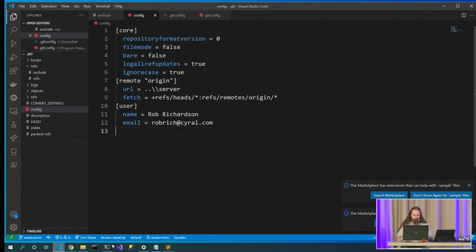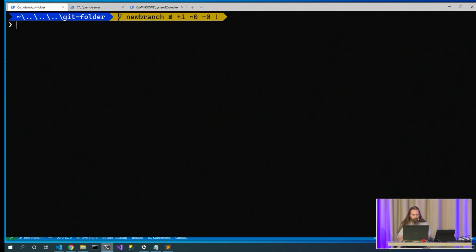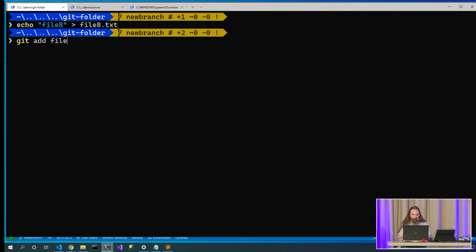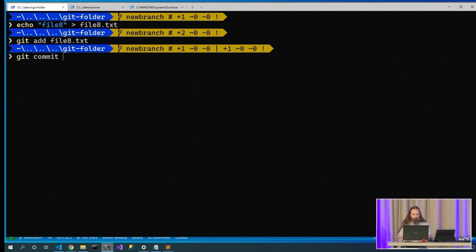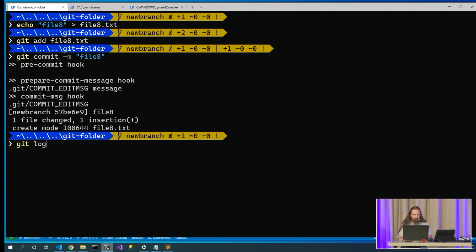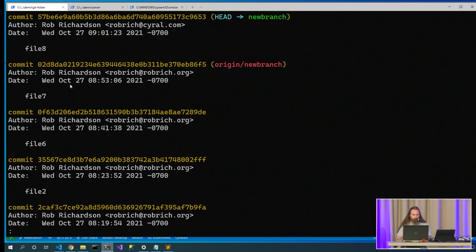Now the cool part about it is if I do another commit, echo file 8 to file 8.txt, git add file 8, git commit -m, file 8, git log. Oh, there's our hooks. Now, previously, these were done to my email address that was specified in my profile config.